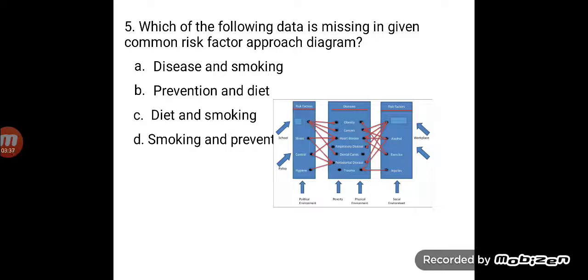So, this particular diagram was given to say that various factors, internal and external, can play a role on the different types of disease and body systems of the individual. So, the correct answer here is diet and smoking. That is the missing link that is there. Please look at the diagram carefully and see what are the factors that play a role.